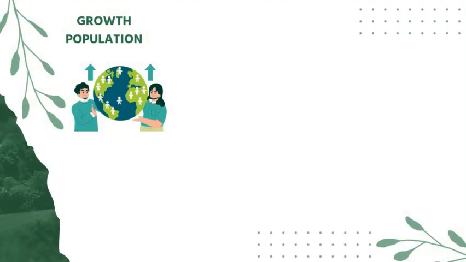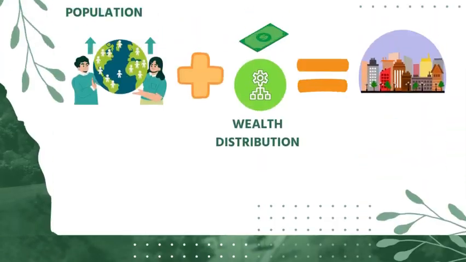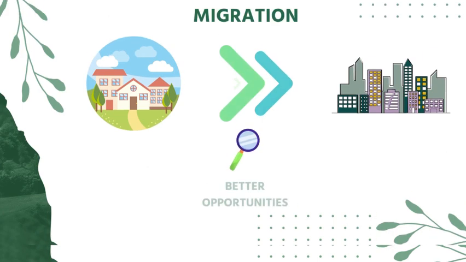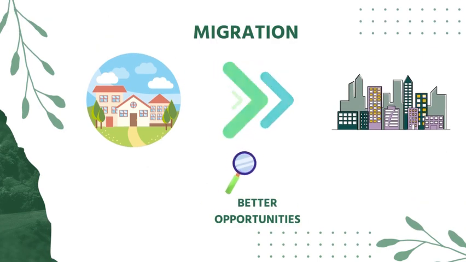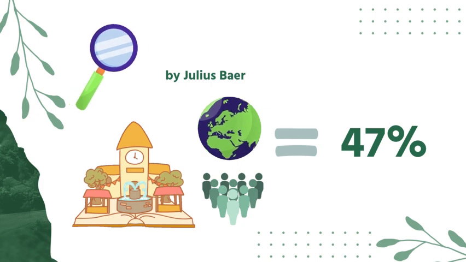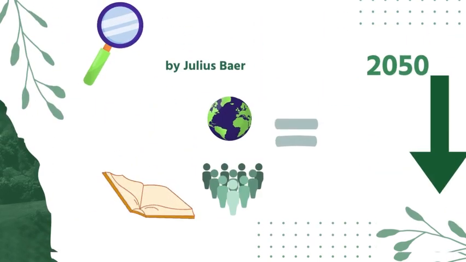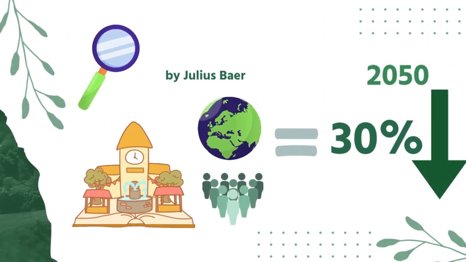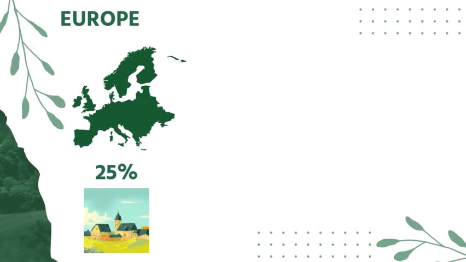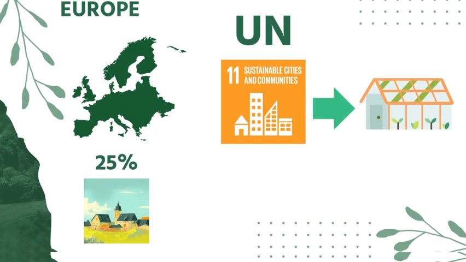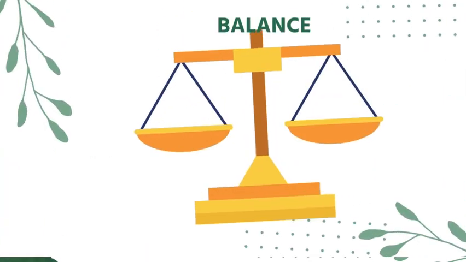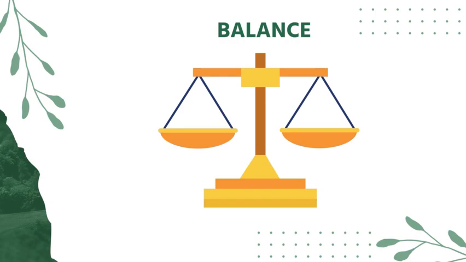A research made by Julius Baer shows that the rural worldwide population figures the 47%, but it is estimated that by 2050 numbers will fall to 30%. We can see a specific case in Europe, where only 25% of the inhabitants live in rural areas. Cases like this have caused great concern in international organizations such as the UN, which have ranked as the 11th objective in the Sustainable Development Agenda to achieve sustainable communities and cities.